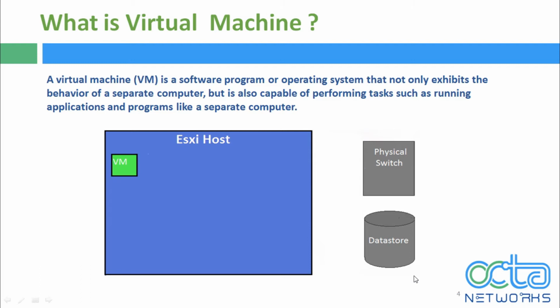A virtual machine does not have its own dedicated hardware, but like I said, the guest operating system doesn't know that. A virtual machine will run on a physical server with other virtual machines and they will share the physical resources of the host.